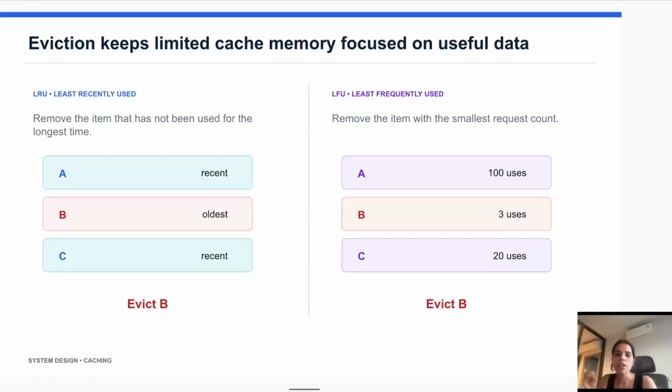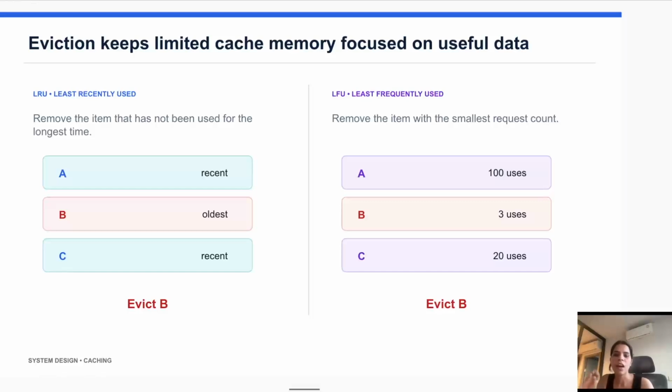LRU is least recently used. It removes the data that has not been used for a long time. For example, if the cache has A, B, C data, and A was used recently, then when a new item D needs to be added, the system may remove B, if B has not been used for a long time.